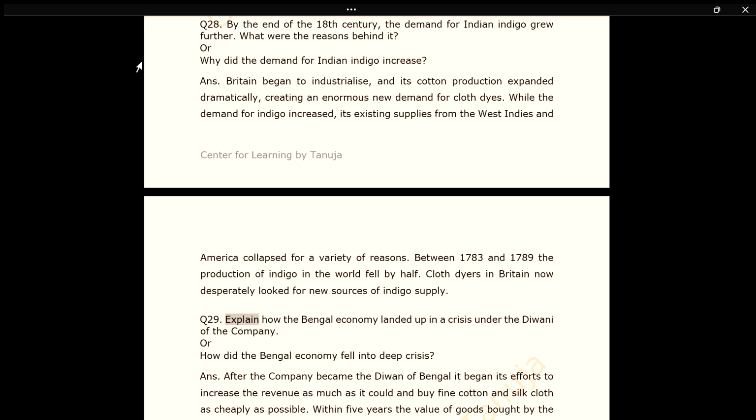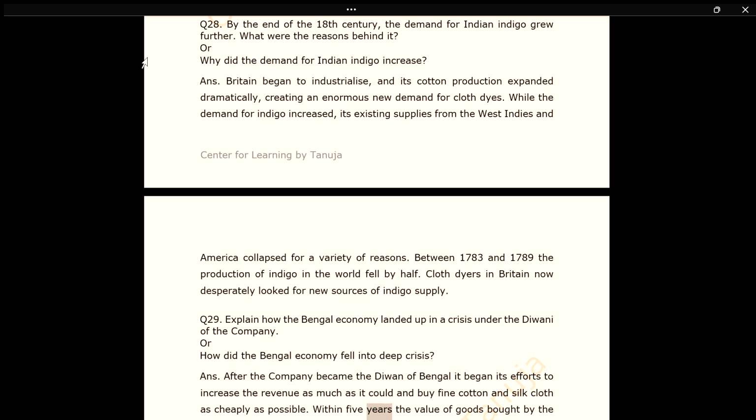Q29. Explain how the Bengal economy landed up in a crisis under the Diwani of the company. Or how did the Bengal economy fall into deep crisis? Ans. After the company became the Diwan of Bengal, it began its efforts to increase the revenue as much as it could and buy fine cotton and silk cloth as cheaply as possible.